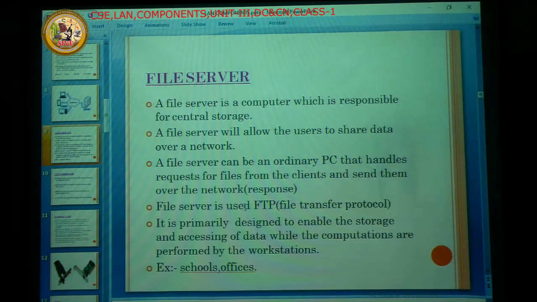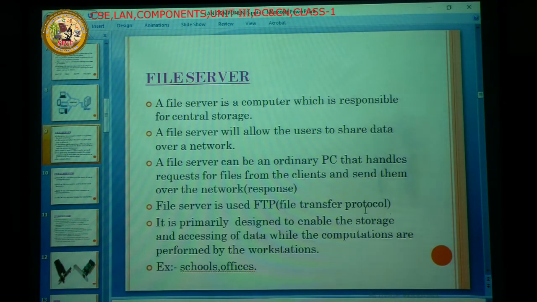So the file server uses FTP, file transfer protocol, and it is primarily designed to enable storage. Especially this file server is designed only for storage purpose. There is no manipulation, there is no computing in a file server. Once the file is stored, it is easy to access the data from the workstation. Here the workstation means schools and offices.